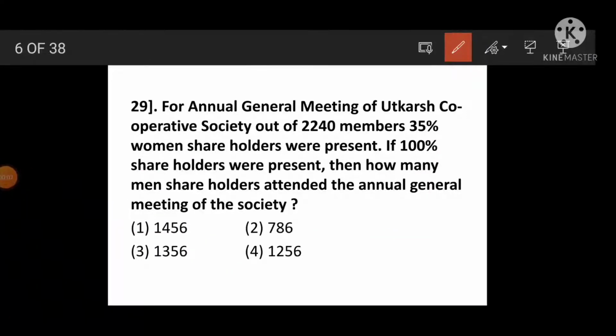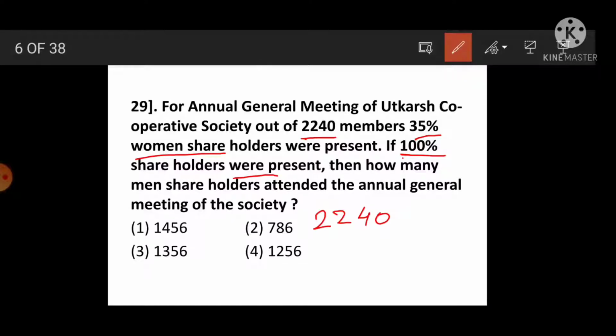Question number 29. For the annual general meeting of Utkarsh Cooperative Society, out of 2,240 members, 35% women shareholders were present. If 100% shareholders were present, then how many men shareholders attended the annual general meeting of the society? See students, here all 100% means 2,240 members.